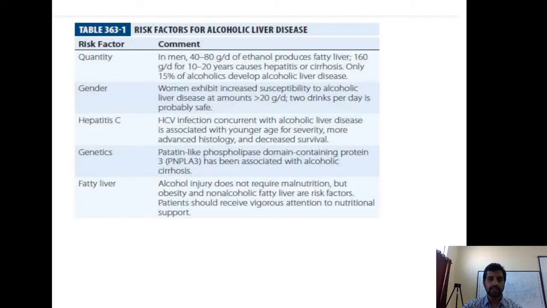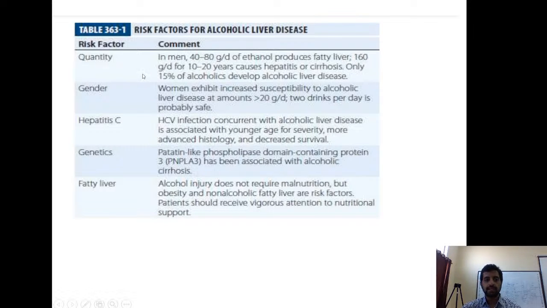This slide from Harrison will probably tell you how the risk factors behave. In men, like we have seen, 40 to 80 grams of ethanol produces fatty liver. In women, it is lesser. 10 to 20 years causes hepatitis or cirrhosis. Fatty liver will be produced at a very early stage, but to produce hepatitis or cirrhosis, it usually takes longer, 10 to 20 years. Gender: women exhibit increased susceptibility to alcohol consumption. They develop cirrhosis and hepatitis at a lesser level of alcohol and also at a shorter duration of alcohol consumption.